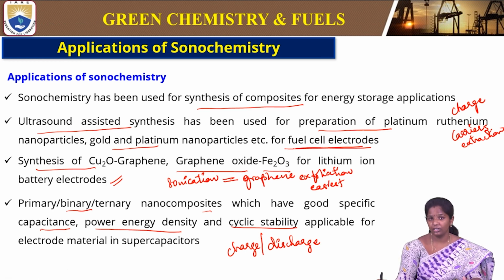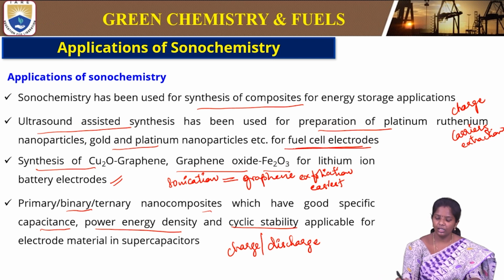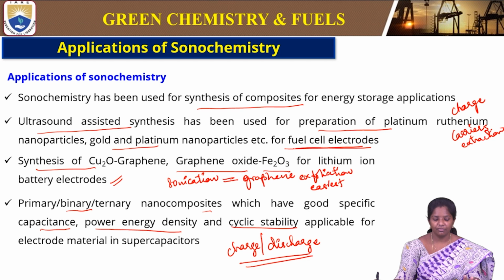Under sonication, when the metal is deposited or the compound is manufactured, it will improve the cyclic stability, so that it has good specific capacitance and also power density.